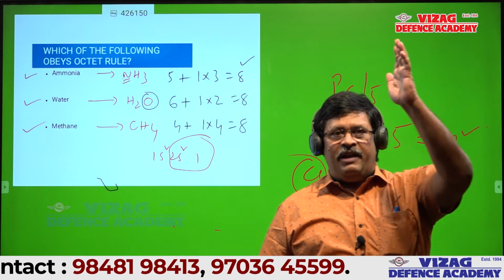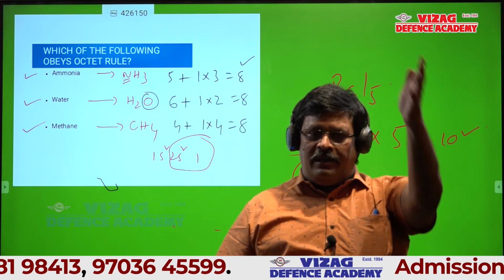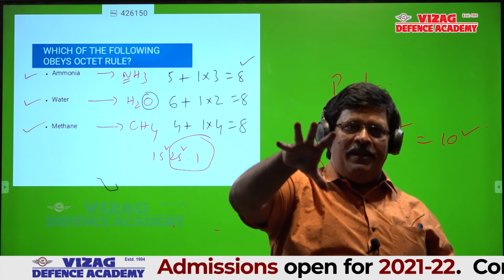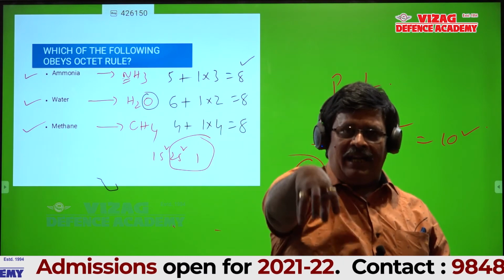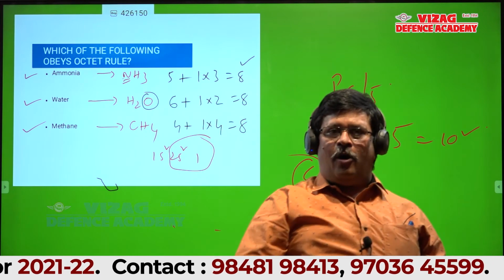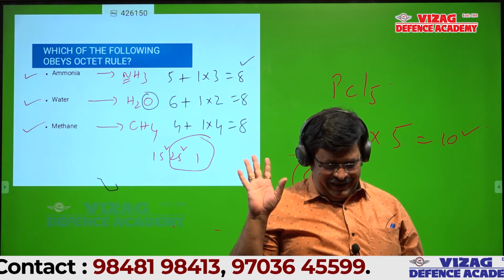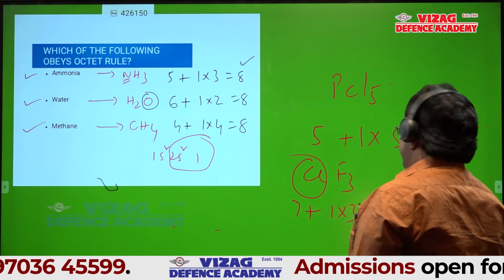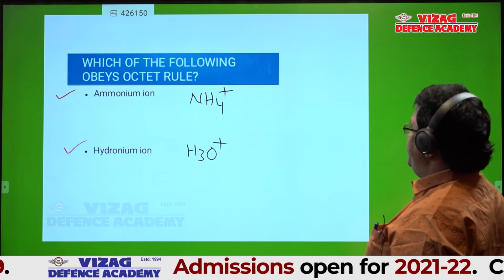Listen to me. If an atom is a central atom, it contributes all the electrons in the valence shell. If an atom is a bonded atom, that atom contributes the number of electrons required for octet. Is it okay? Now I'll go to this slide.